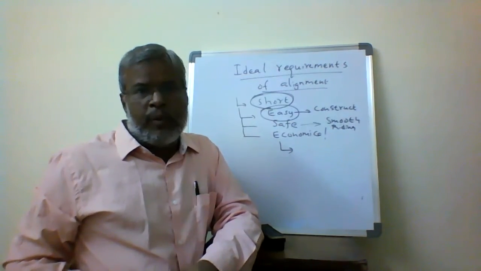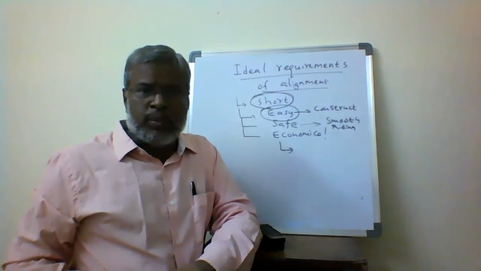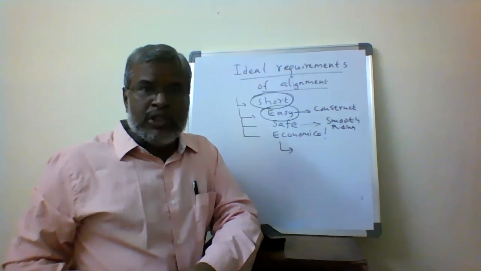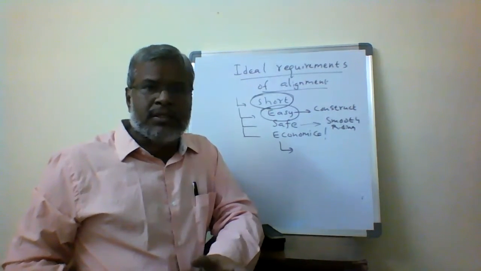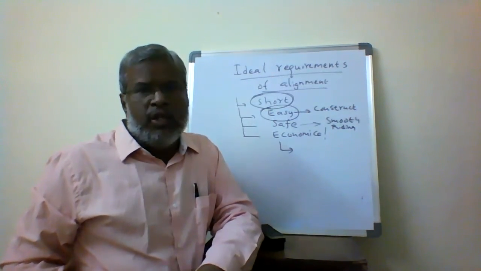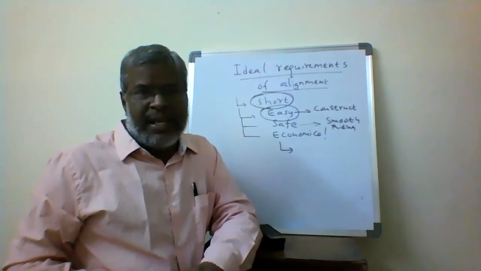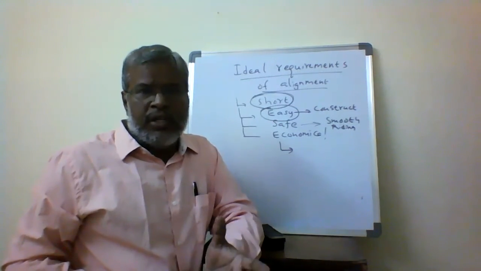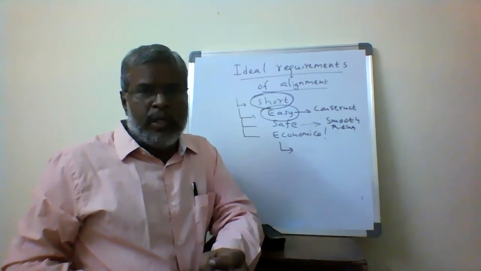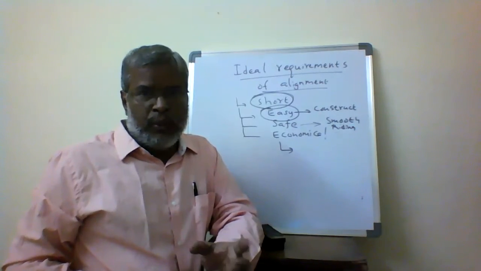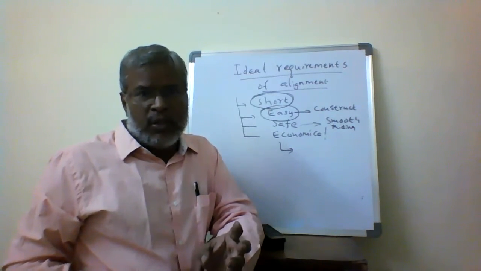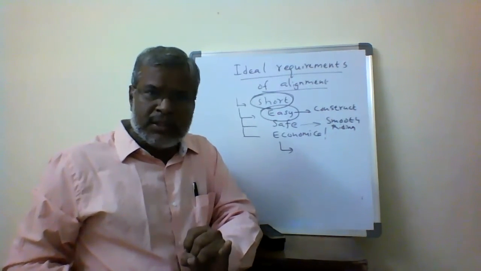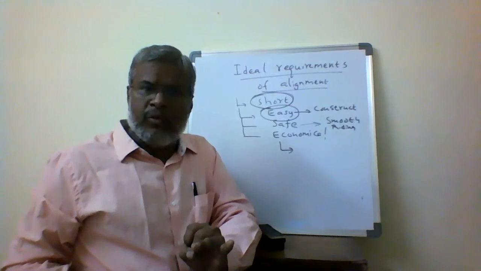When it is possible, we use the shortest possible route so that we can use locally available materials. Then automatically your construction cost is called economical. Different methodologies can be used for the construction of a road. One is using locally available materials and locally available manpower.